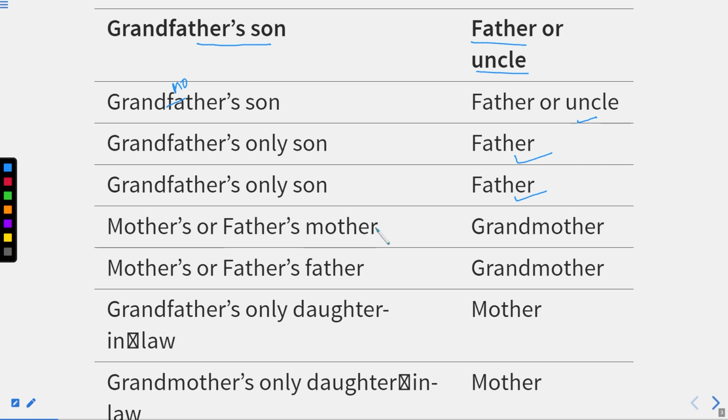Mother's or father's mother, it will be your grandmother, right? When we talk about father's father, it will be grandfather. I hope this thing is clear right now, right? Grandfather's only daughter is your mother, right? Grandfather's only daughter is your mother. Grandfather's only daughter-in-law again is your mother, right? This will remain the same. I hope you find these relations good and you're very well aware of this. I'm just giving you a quick recap of all the relations that we have, right?